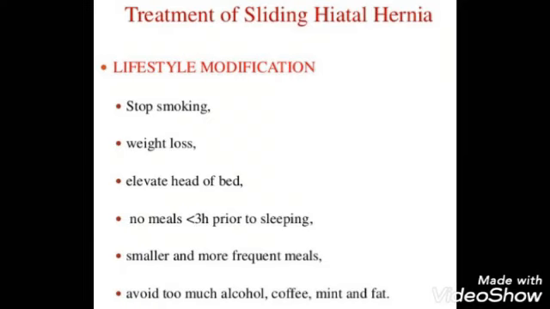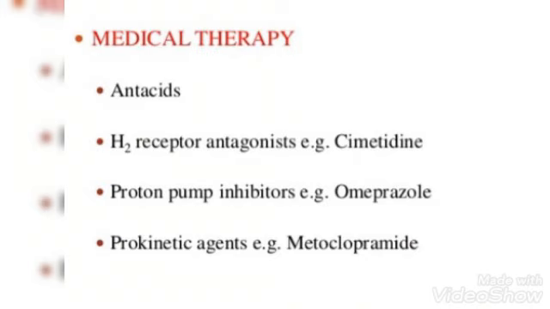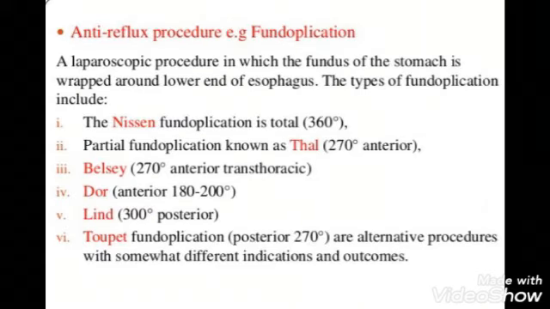Now the treatment of sliding hiatal hernia. First, the patient is recommended to quit the smoking, to reduce the weight, elevate head of bed, and smaller and more frequent meals are recommended. Avoid too much spicy food, alcohol and coffee. Medical treatment includes antacids, H2 receptor antagonist, proton pump inhibitors like omeprazole, prokinetic agents like metoclopramide.